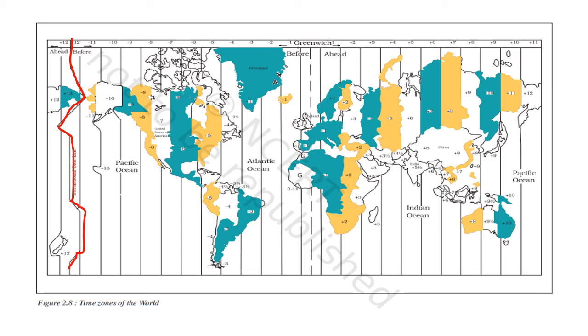If we move from west to east of this international date line, so the time will decrease, means we will go 1 day back. Or if we move from east to west of this international date line, 1 day will increase.